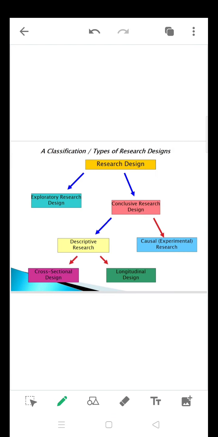So this is the chart I want to show you, where exactly the types of research designs are. Exploratory, descriptive and causal. So besides exploratory research we have conclusive research. Under conclusive research we have two, that is descriptive and causal. And again descriptive research is classified into cross sectional design and longitudinal design. All these types we can discuss in the next class.